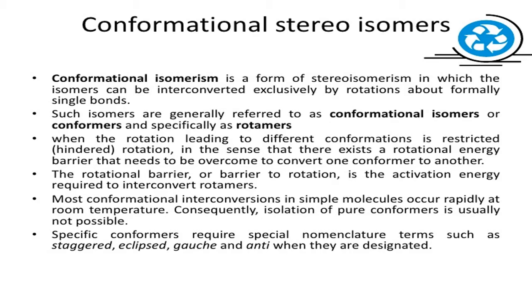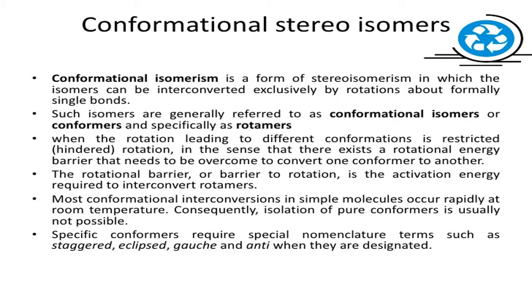So one is staggered form, the other one is eclipsed form. Now in between, are there no possibilities? Slowly, if you start rotating, all those possibilities are called skew structures. S-K-E-W, skew structures. In between, all the possibilities are called skew structures. And this phenomenon of showing rotation of one carbon with respect to the other carbon is known as conformations. And such compounds which show the conformations are called conformers or rotamers.